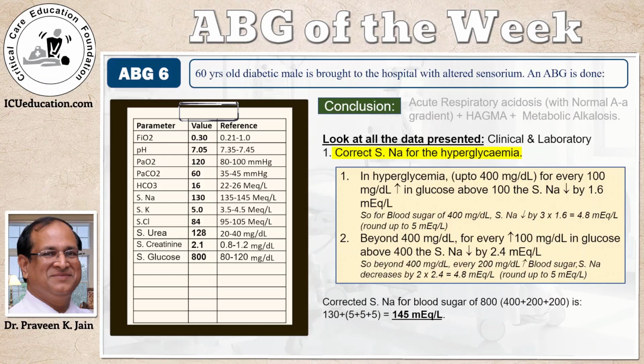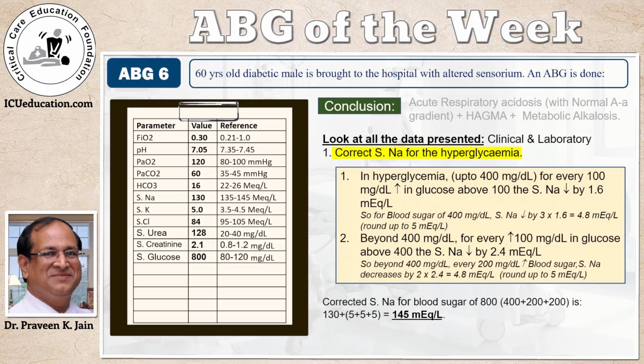Correcting serum sodium for hyperglycemia. In hyperglycemia, up to 400 milligram per deciliter, for every 100 milligram per deciliter increase in the glucose above 100, the serum sodium falls by 1.6 milliequivalents per liter. This would mean that if the patient's blood sugar was 400, the serum sodium would have decreased by 3 into 1.6, which is 4.8 milliequivalents per liter. And this can be roughly rounded up to 5 milliequivalents per liter.